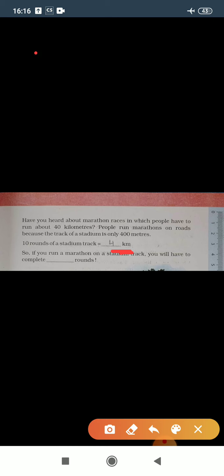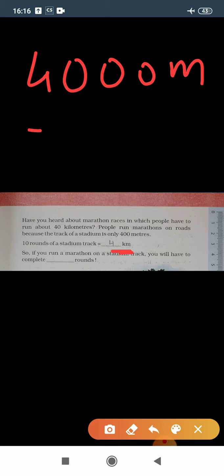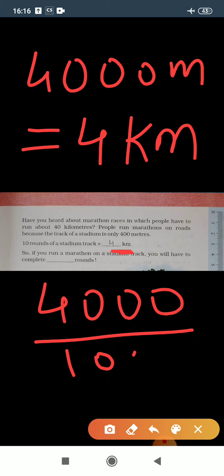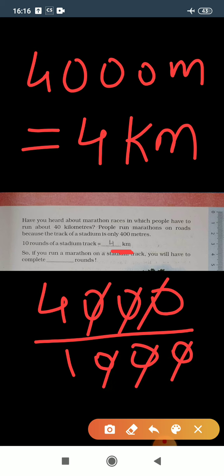So simply 4000 meter equals 4 kilometer. How do we get this? Simply 4000 divided by 1000. So we will cut these zeros. So ultimately 4 kilometer is your answer.